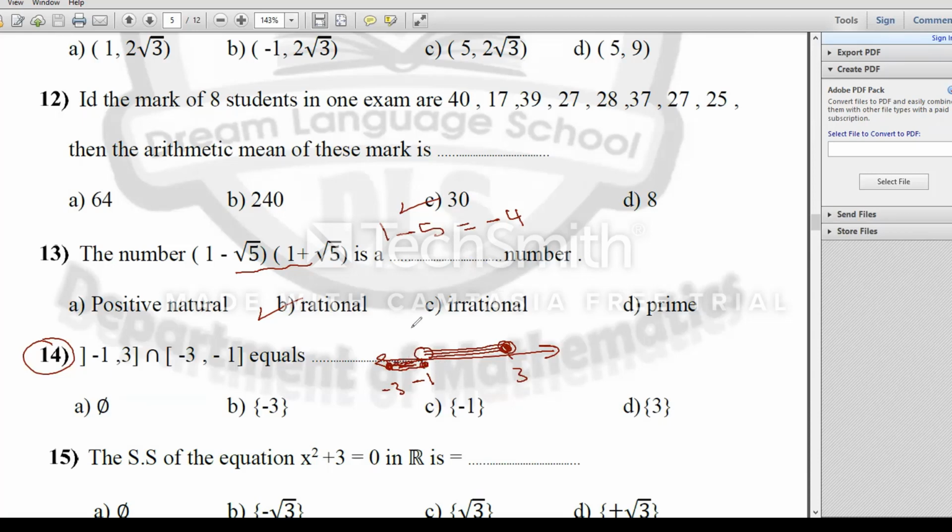He asked me about the intersection. What's the meaning of intersection? Intersection is the common element between two intervals. Here, negative 1 is the common, but negative 1 is open in the first interval and closed in the second interval. Then there is no common element between them. Then my answer will be 4.